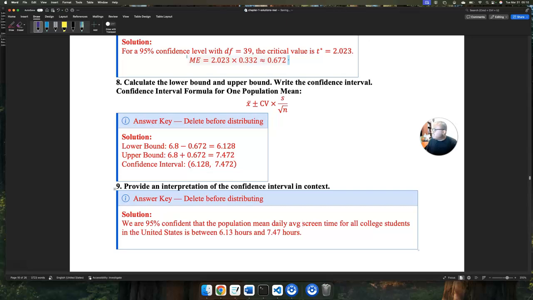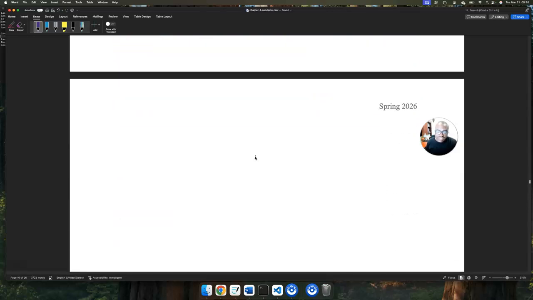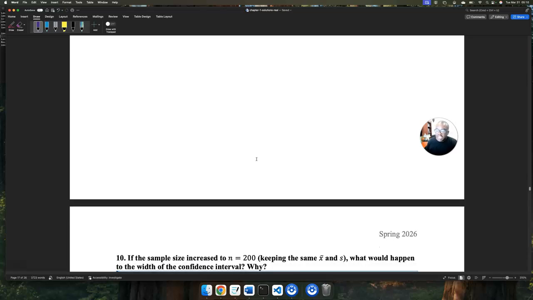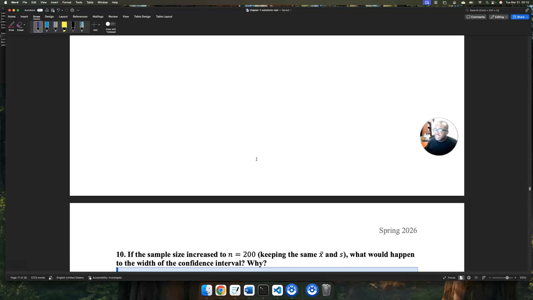What happens if our sample size increases? If our sample size increases, that implies we legitimately have more data. Therefore, our estimate becomes better or worse?